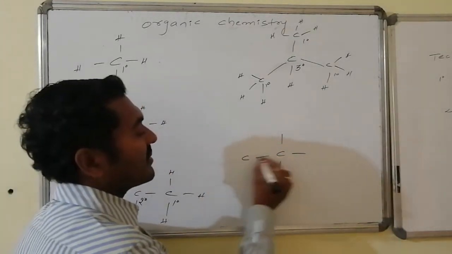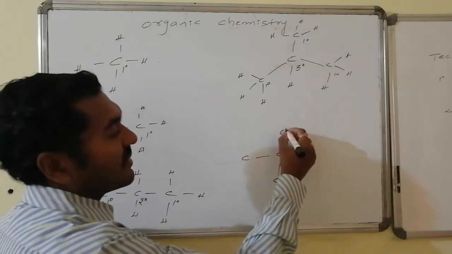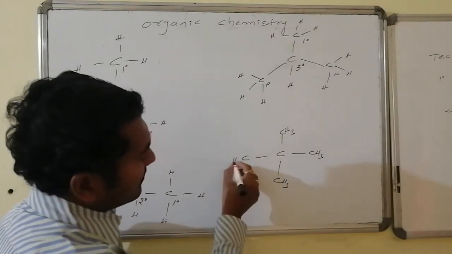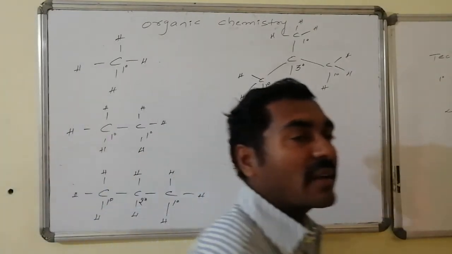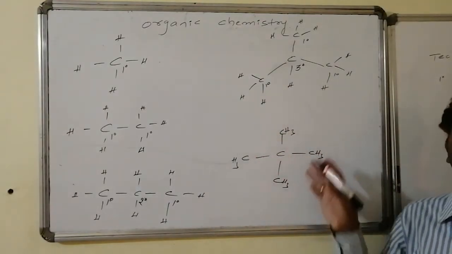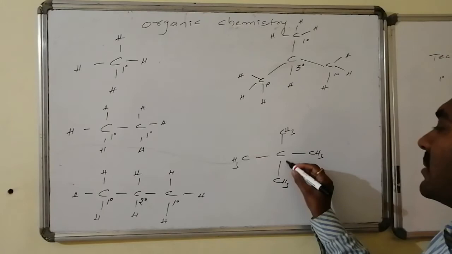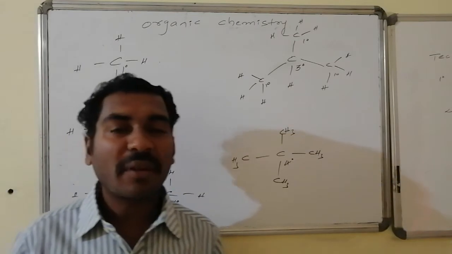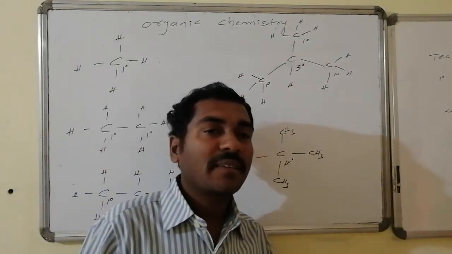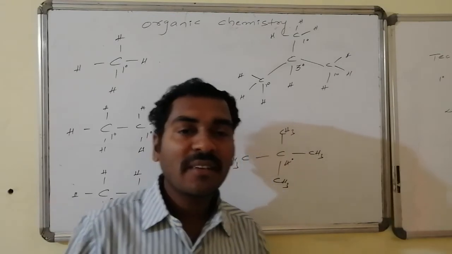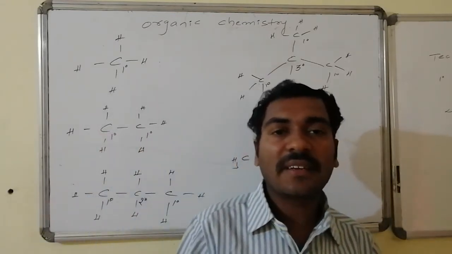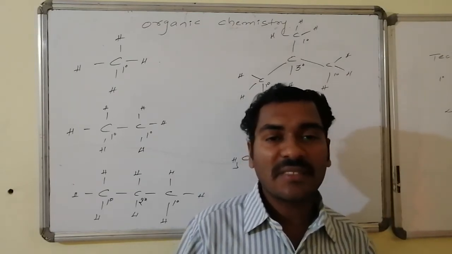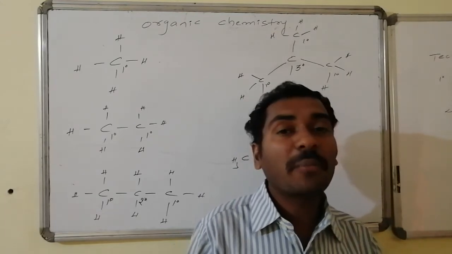Similarly, there is one variety of carbon system where these 4 valencies are connected with carbons only. Carbon, carbon, carbon, carbon. Whereas each of the outer carbons is having 3 hydrogens. But the middle carbon, if I look at, is connected with how many carbons? Four carbons. Hence that particular carbon is said to be what? Quaternary carbon. Like this, in organic molecules, if I look at the primary chemical combination, carbon connected with either 0 or 1 carbons is primary, carbon connected with 2 carbons is secondary, carbon connected with 3 carbons is tertiary, carbon connected with 4 carbons is quaternary. But this is irrespective of the number of bonds.